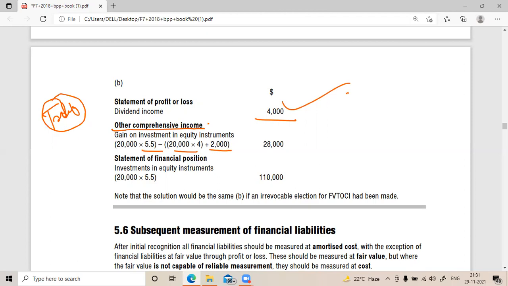Why are you showing it in OCI? What's the reason? We are getting a gain on that instrument, but because you are not selling it, you are holding it, it's a holding gain. It's of non-realizable nature. We are not selling it now, so will you incur transaction cost? No, no transaction is happening. You're just holding it. That's the reason why.